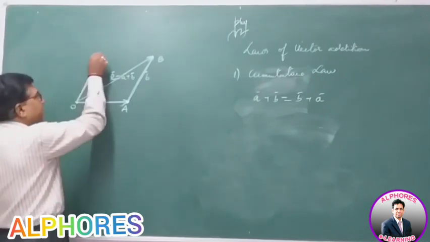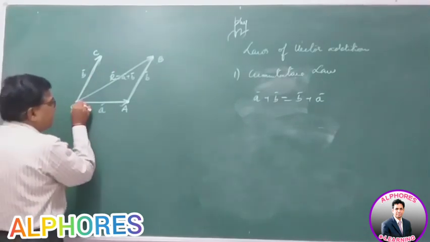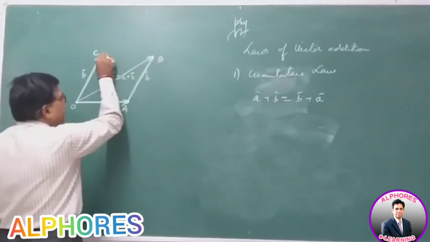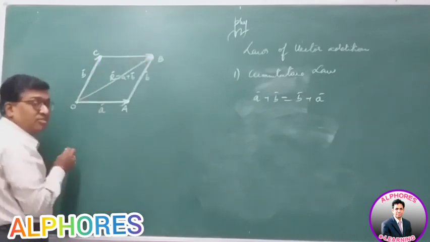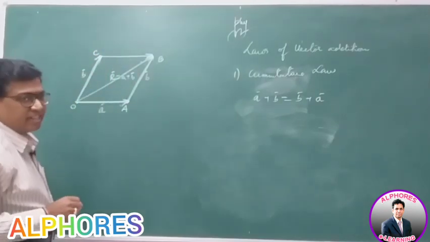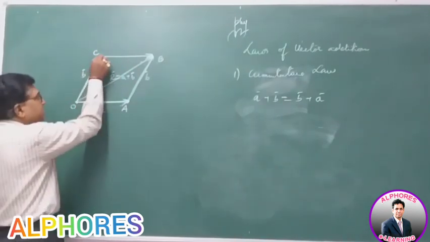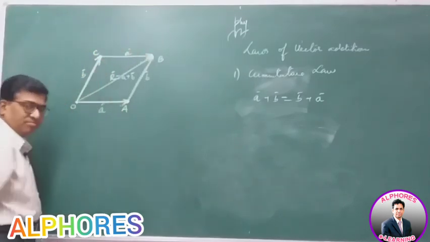So let me name it as OC. So this is B bar. Similarly, shift this vector A bar from here to here. So this is CB. Now consider the triangle OCB. Now in the triangle OCB, OC is B bar and CB is A bar.